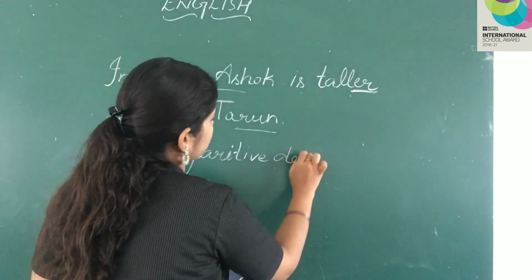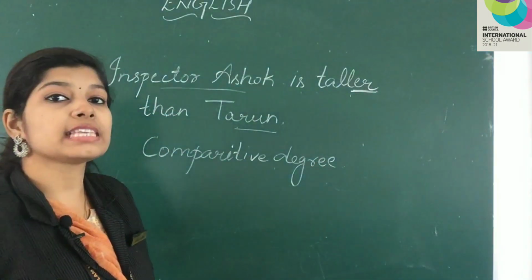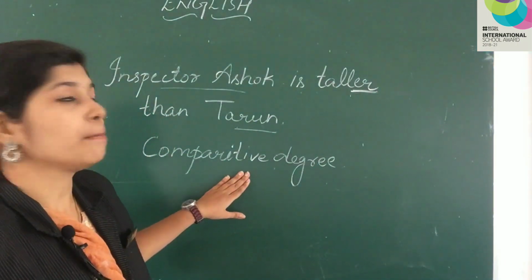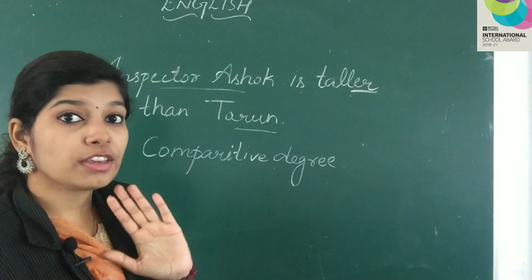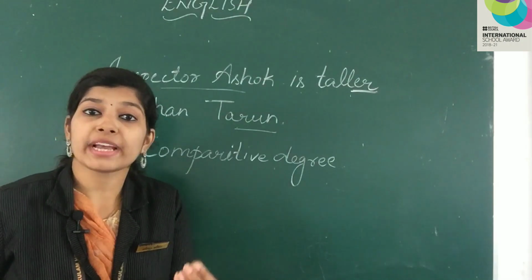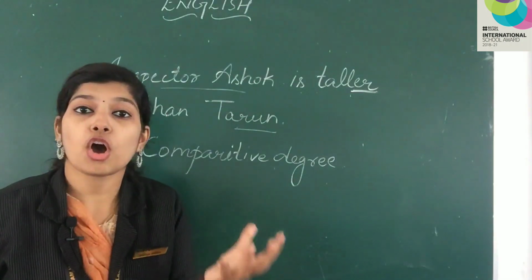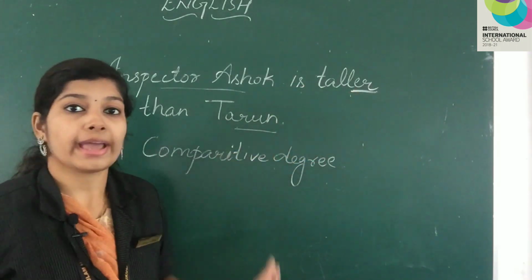What is it called? Comparative degree. Why do we say it is a comparative degree? Because we are comparing between two people. If we were not comparing, if we are saying, for example, Inspector Ashok is a tall man, this time we are not using taller. Why?